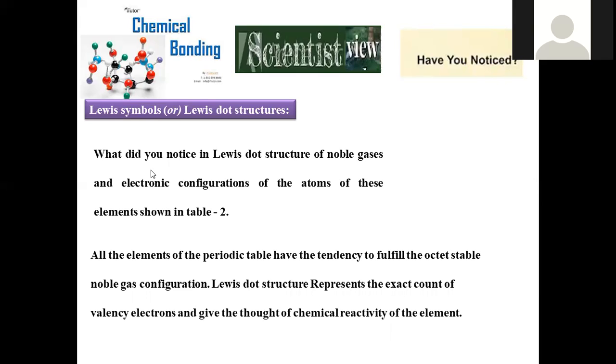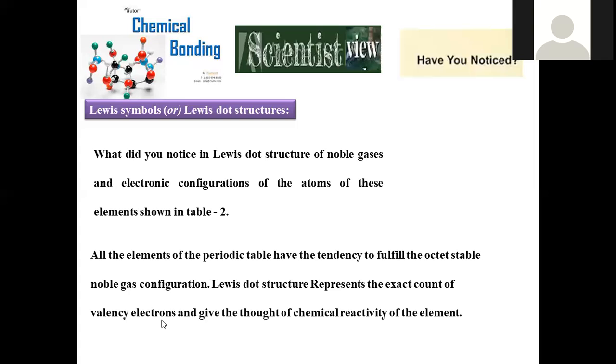And we have one question here. What did you notice in the Lewis dot structure of noble gases and the electronic configuration of atoms of these elements mentioned in table number 2? In the Lewis dot structure, all the elements of the periodic table have a tendency to fulfill the octet configuration. The natural tendency of fulfilling the completely filled octet configuration is the ultimate thing they want to achieve.